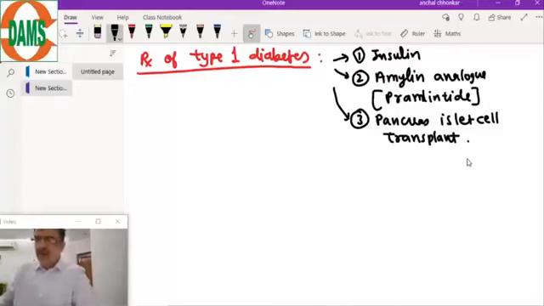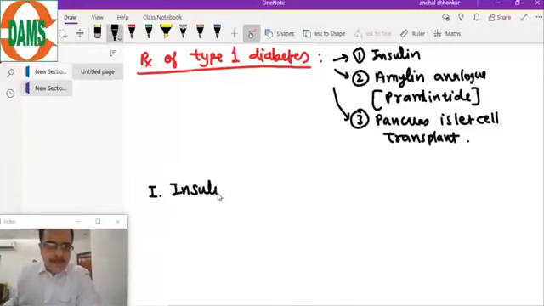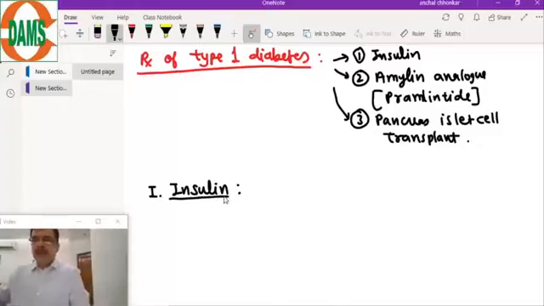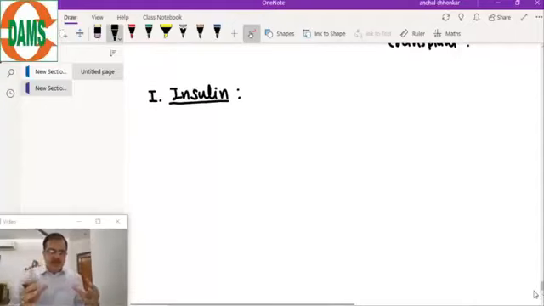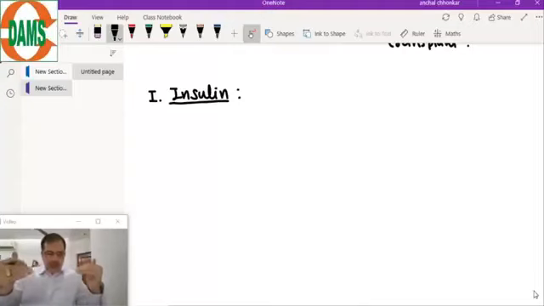So come to the number 1 treatment, and that is insulin. The basic point is, first we have to calculate a total dose of insulin.